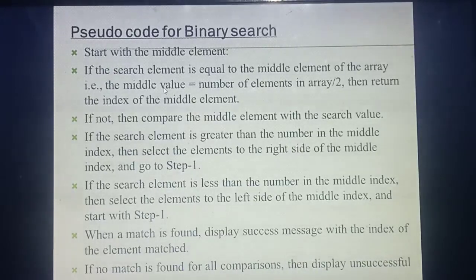Understood? So what's the first thing? Your search needs to start with the middle element. For that you are going to find the middle element. Which one is the middle element? To find the middle value, what's the formula? Total number of elements in an array divided by 2. For example, 10 gives 10 divided by 2, 5. So that's the index of the middle element.